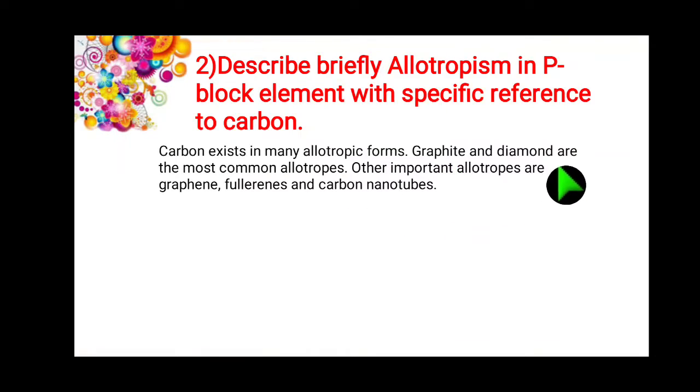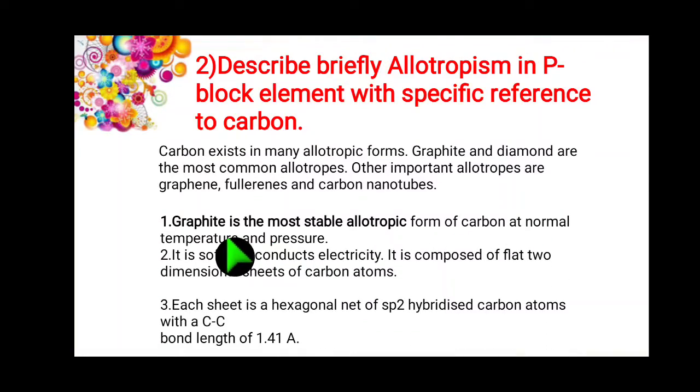Graphite and diamond are the most common allotropes. Other important allotropes are graphene, fullerene, and carbon nanotubes. Different forms of carbon are called allotropes.